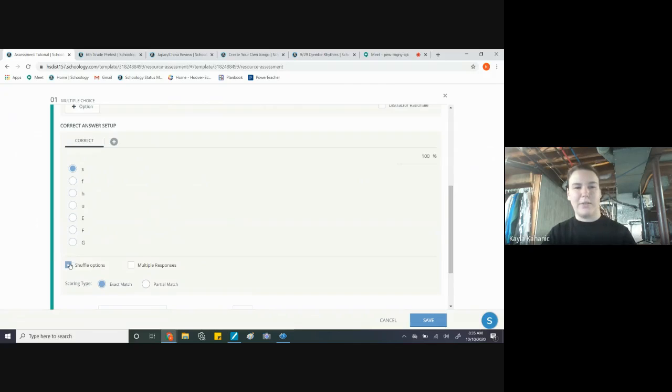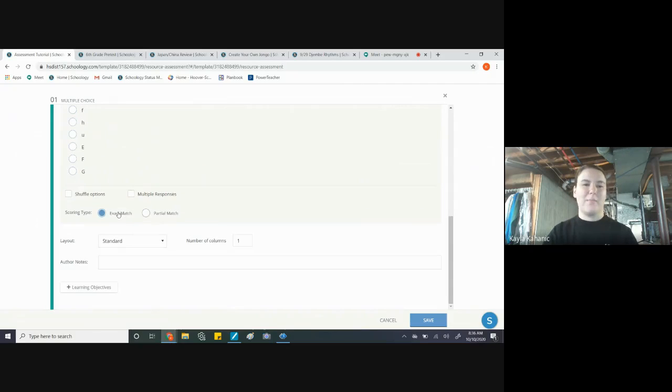You can also shuffle the options so that students aren't getting the same options as other students if you're worried about that. Exact match means that if you made this question like 5 points, if they get it wrong, they lose 5 points. If you want them to get partial credit, then click partial and they will get some of the points. And we'll talk more about that when it comes to the matching question, because that's really important. But for multiple choice, most people will probably pick exact match. But if you do multiple responses, you might want to do partial match. Maybe they get 2 out of 3 or something like that. Okay.